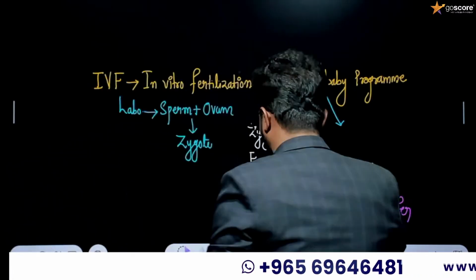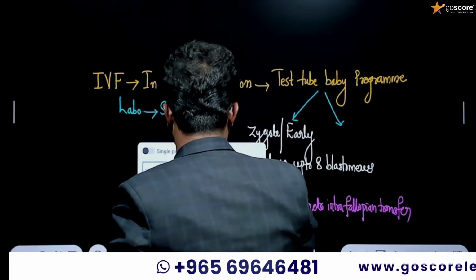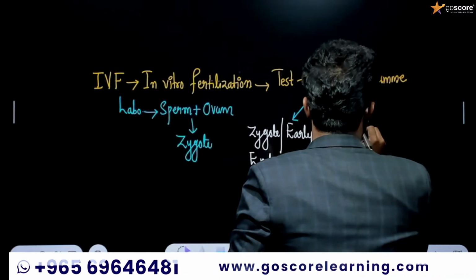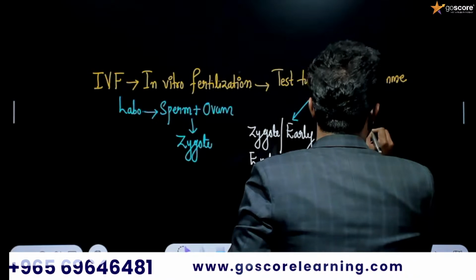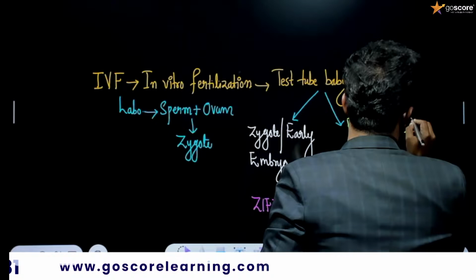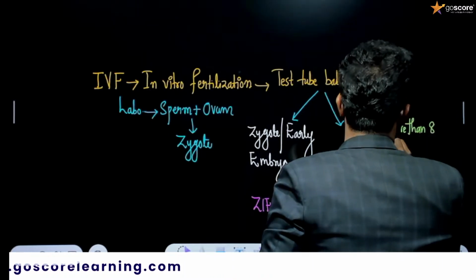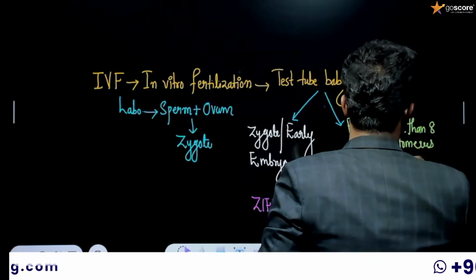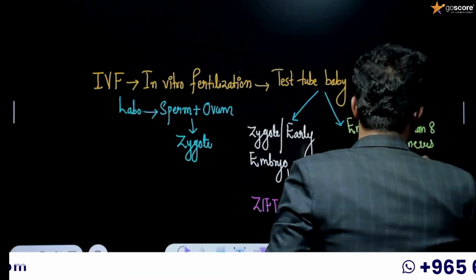And the next division of the test tube baby program is, if we are using an embryo with more than 8 blastomeres, we will be directly introducing it into the uterus itself.